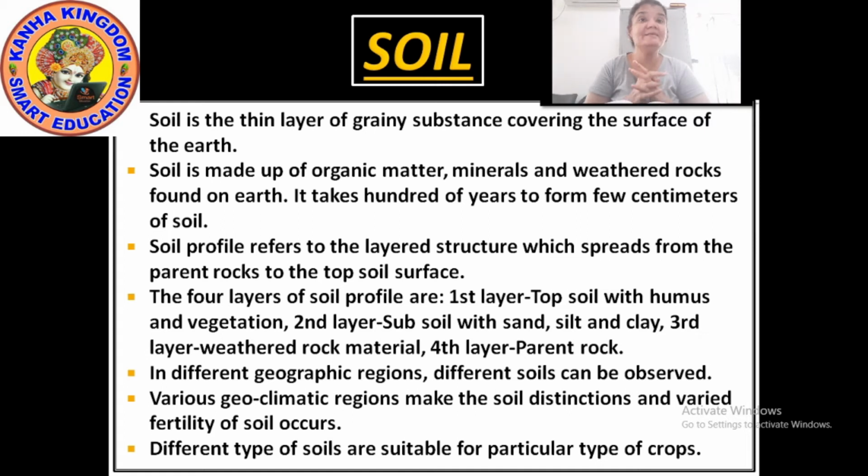So here it's telling that as per the geoclimatic regions, the soil distinction and the fertility of the soil is different. Now, different types of soil are suited to different types of crops also. All the crops do not grow in the same type of soil. Each and every crop needs a different type of soil to grow. Now how is this soil formed? Let's see some factors of soil formation.